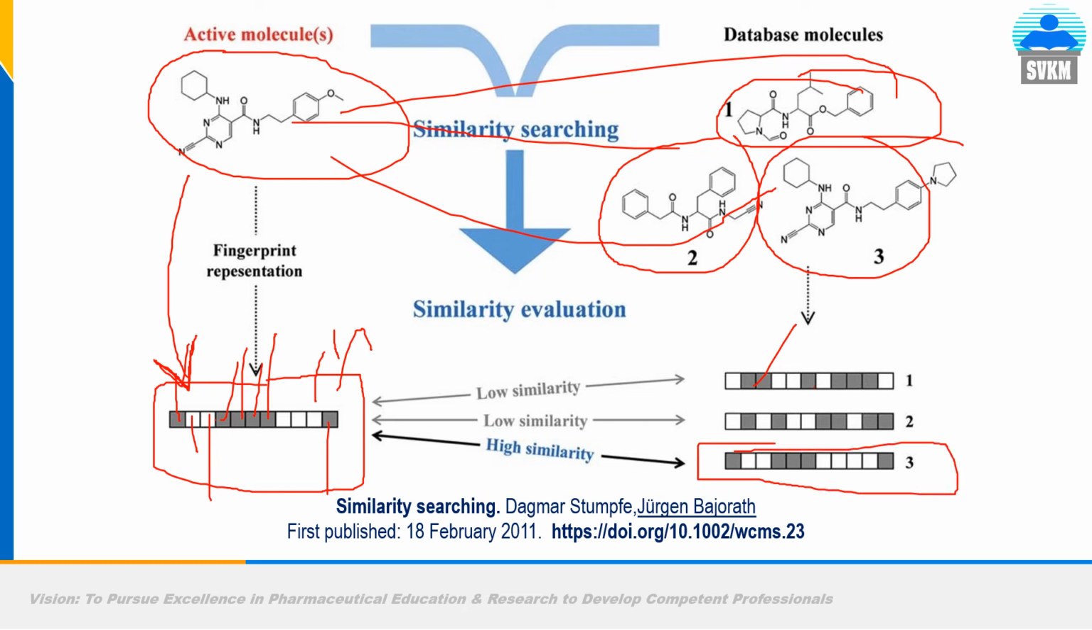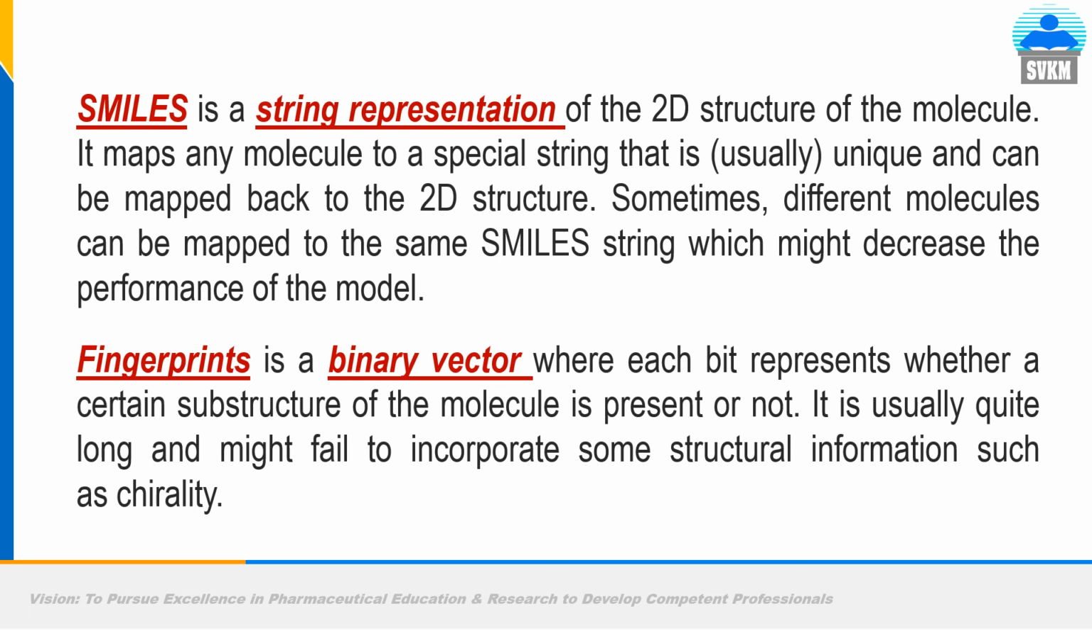Here there are three 1s in the center. There are 4, but still this third one is somewhat more similar to the query compound compared to the first and second. This is the reason why we have to change molecules into machine-readable format. This is how similarity searching is done for a query compound using fingerprint patterns or SMILES from databases.